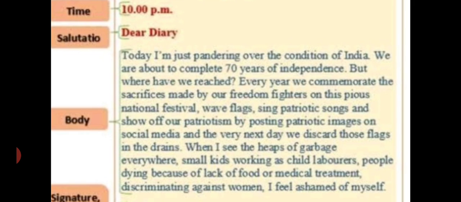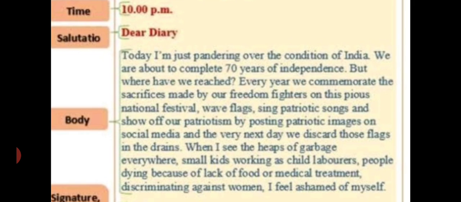Next day what do we do? We throw them anywhere. Not only this, on Republic Day or Independence Day, we show our patriotism and nationalism on social media only, nothing else. But we never think about our nation. Afterwards we start living our routine.